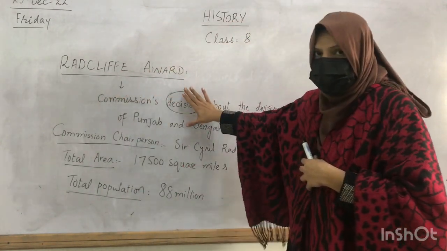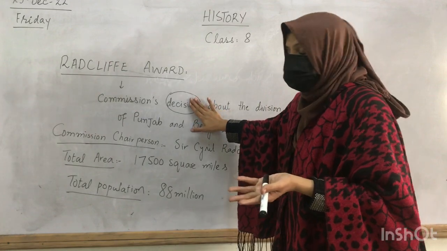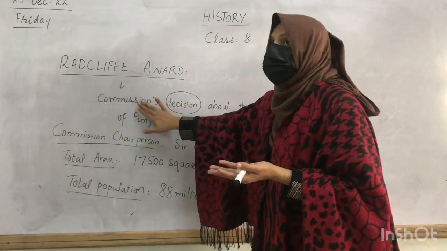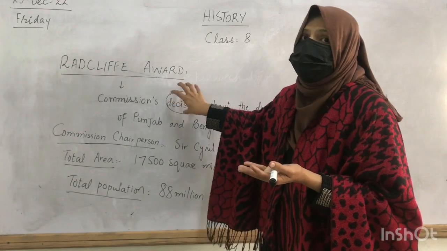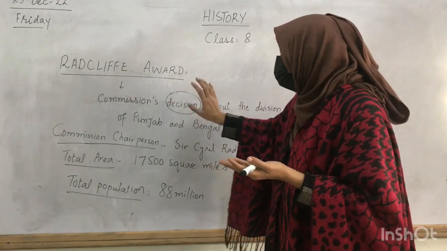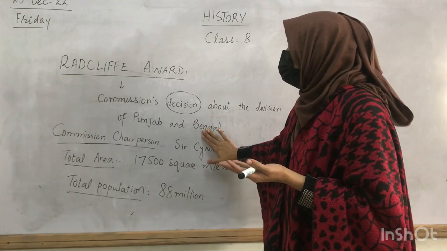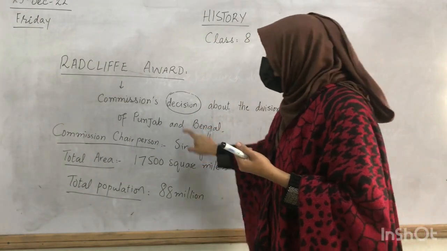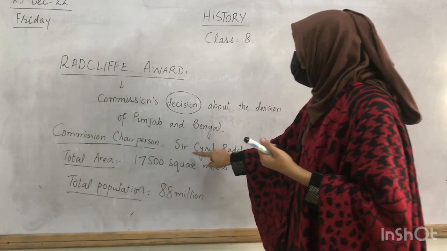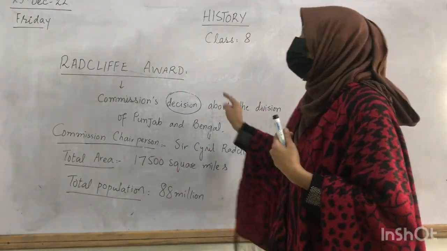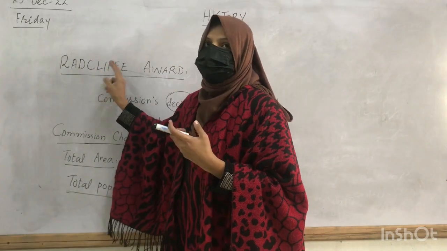Radcliffe Award is basically a decision. Whose decision? The decision of the commission, and this commission was appointed in order to demarcate the boundaries of Punjab and Bengal. Since this commission was under the chairmanship of Sir Cyril Radcliffe, that's why it is given the name of Radcliffe Award.